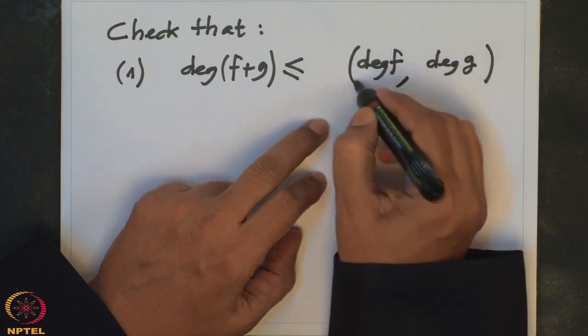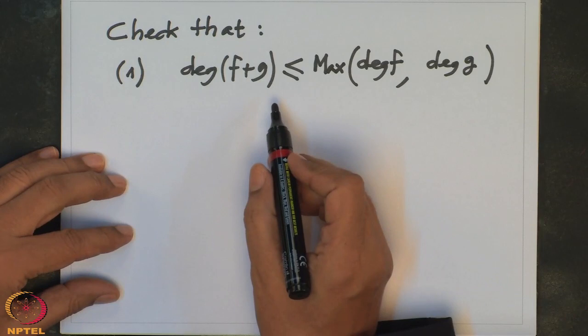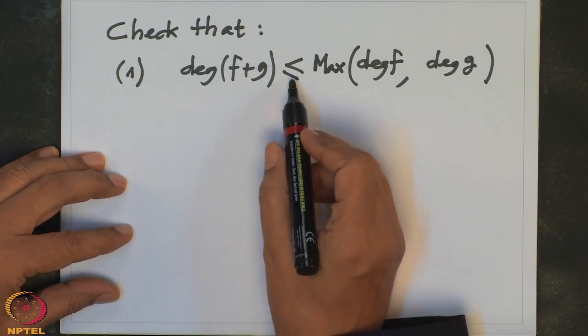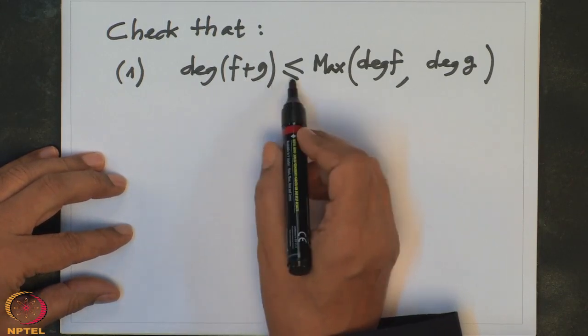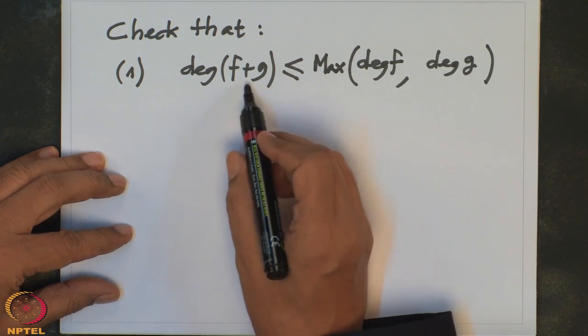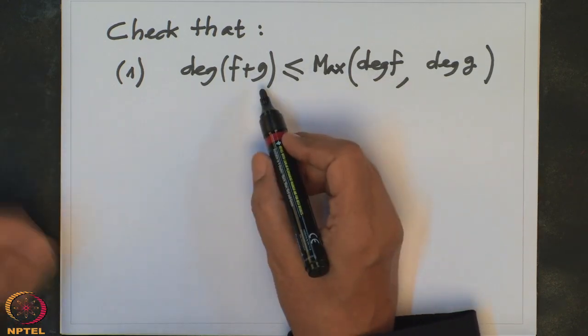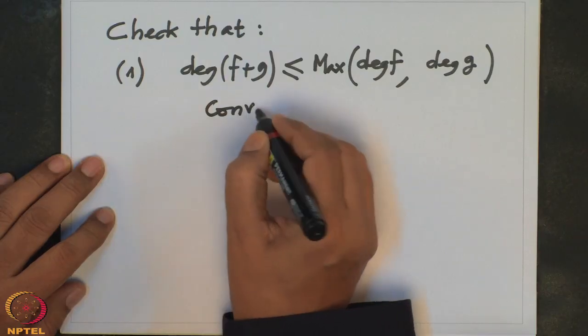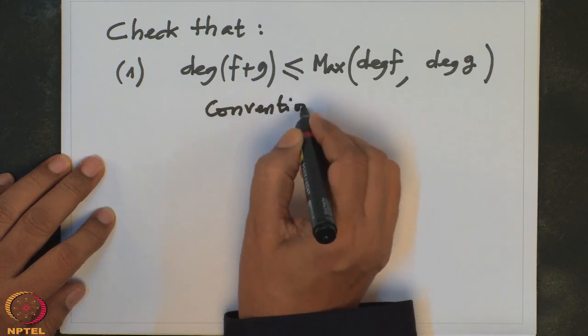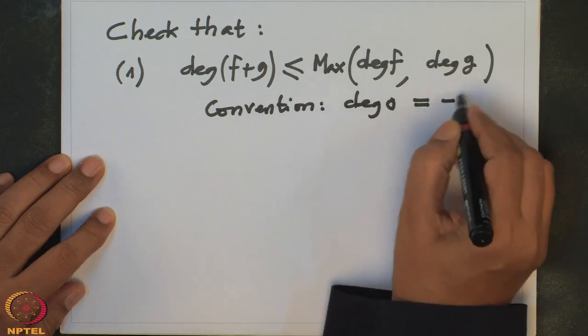Remember, it is less than or equal to, not equal, because I could take f equal to minus g, and then the degree is not defined. So some people make a convention that the degree of the zero polynomial is minus infinity.